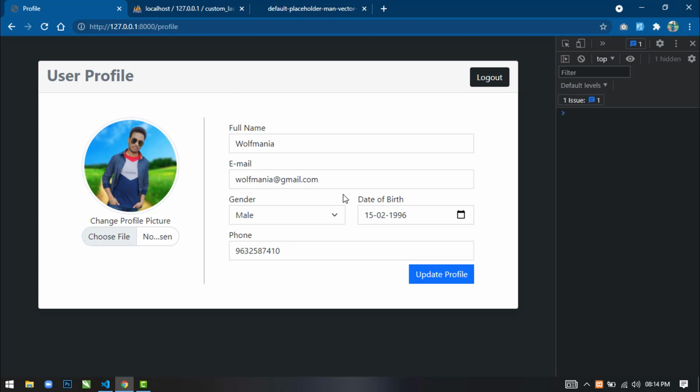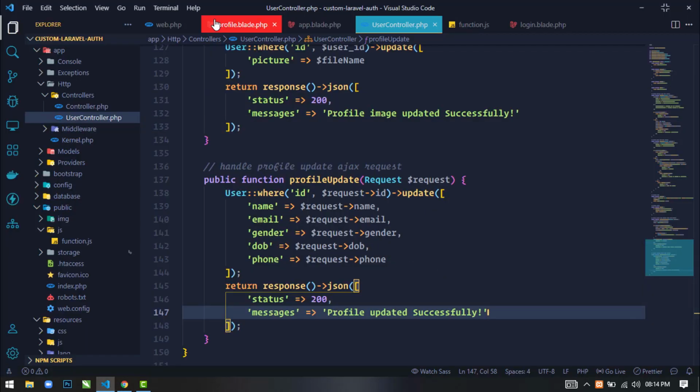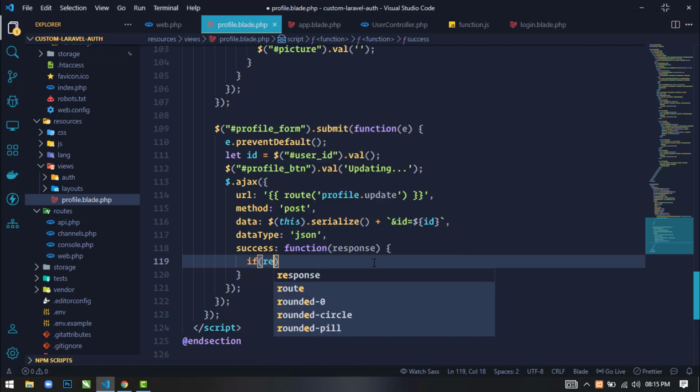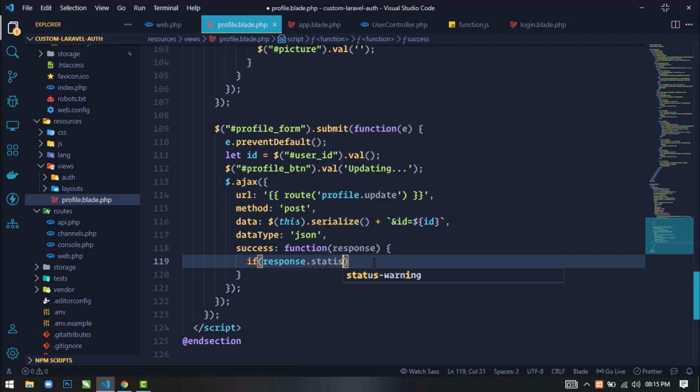Okay, so let's just display the success message here when we click on update profile. So for this, just go to the profile.blade.php file, and here what I will do is just remove this, and first we will use a condition: if response.status is equal to 200. Okay,